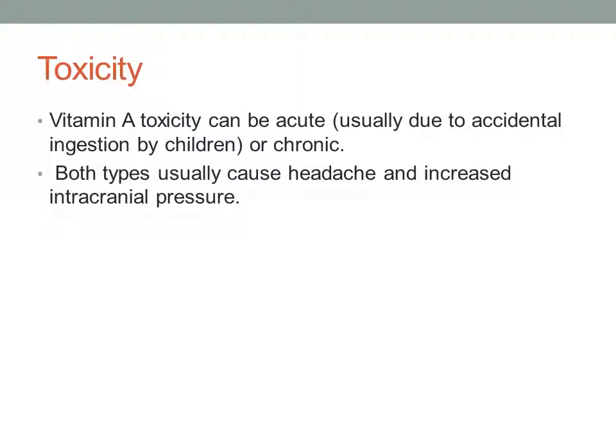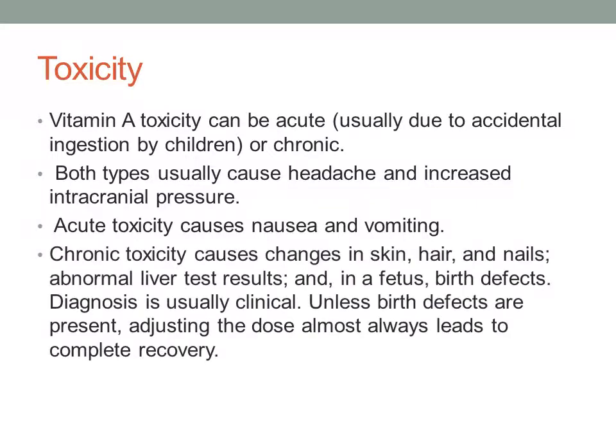Both types, acute or chronic, usually cause headache and increased intracranial pressure. Acute toxicity causes nausea and vomiting. Chronic toxicity causes changes in the skin, hair and nails. Abnormal liver test results and, in the fetus, birth defects also can be observed.